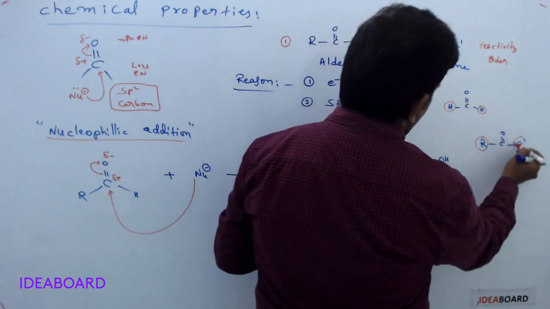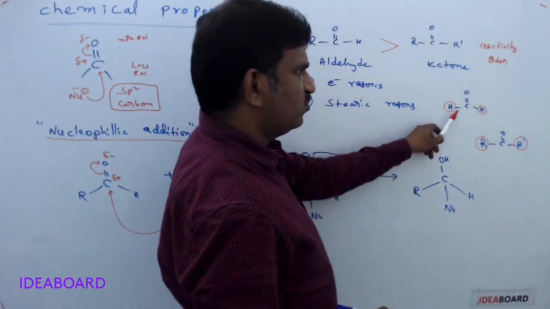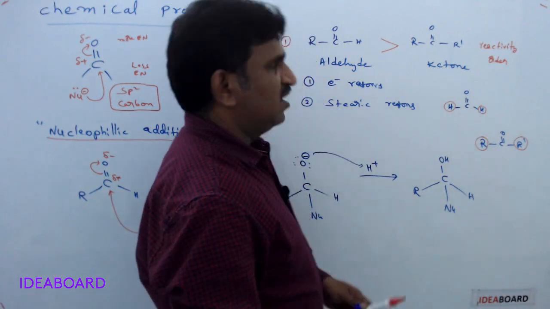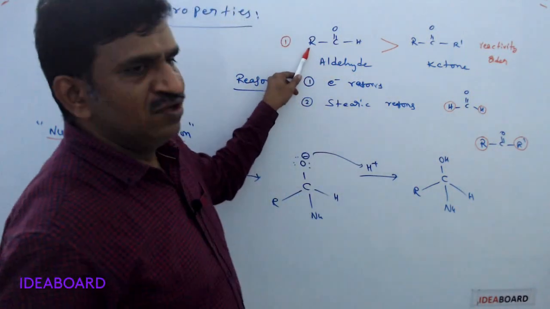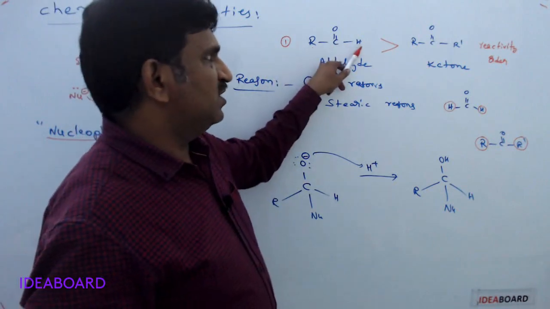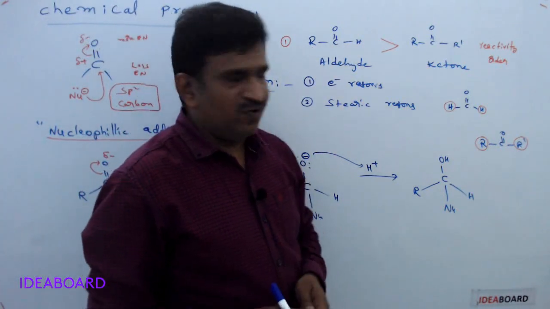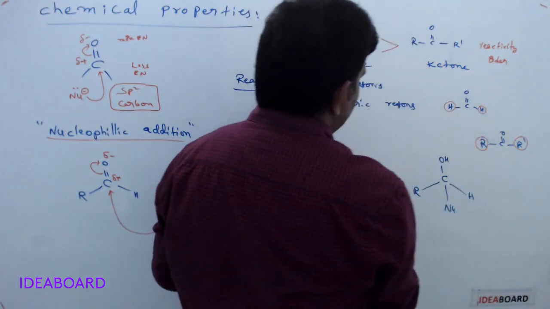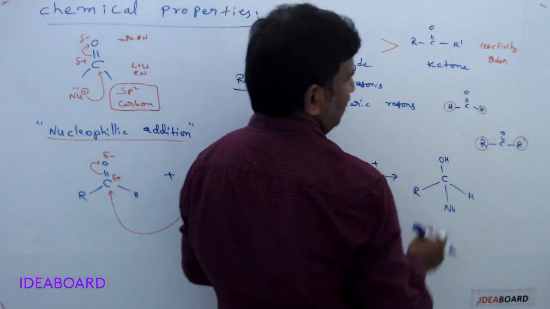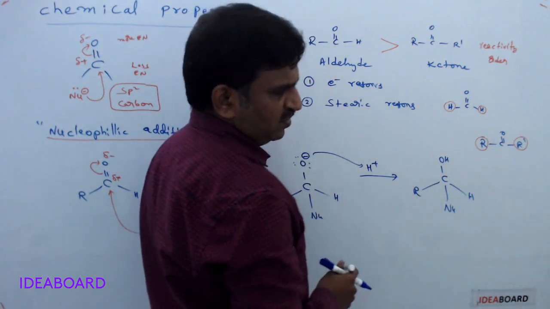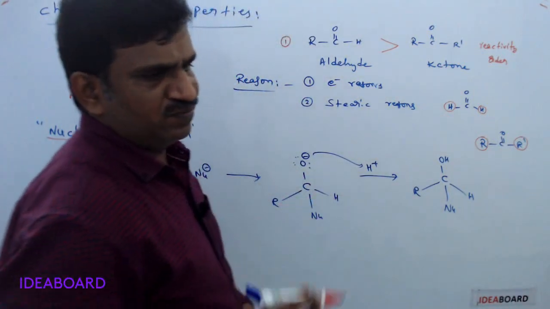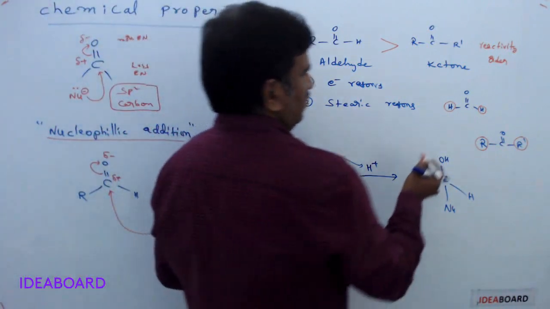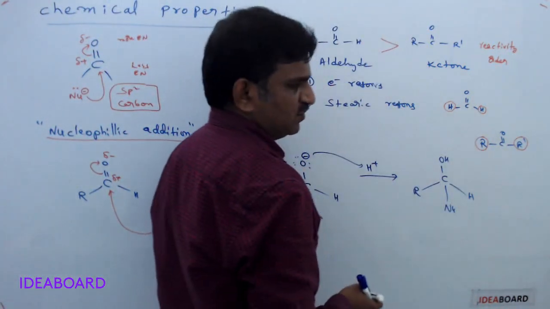Two hydrogen atoms only, or in other aldehydes, one alkyl group and one hydrogen. What type of group is this H? This H is considered a zero inductive effect group, a neutral group. It is not taken as a minus I group or a plus I group, because it is actually less electronegative than carbon.